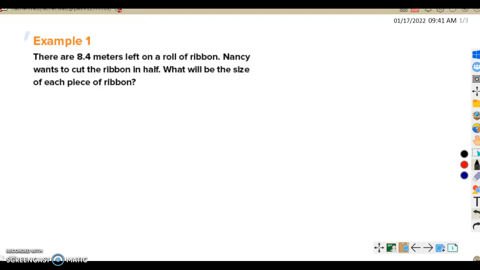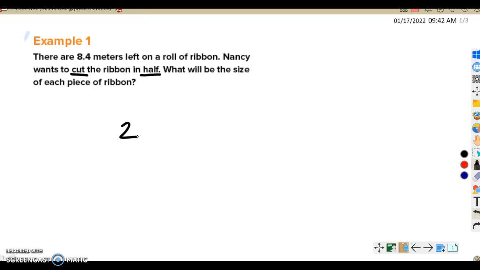So for example number 1, there are 8.4 meters left on a roll of ribbon. Nancy wants to cut the ribbon in half. What will be the size of each piece of ribbon? So this word right here, cut, tells us that we are going to be dividing. It doesn't give us what number we're dividing by, but this word half right here tells us we're going to be dividing by 2. So that's the division problem that we're looking at.